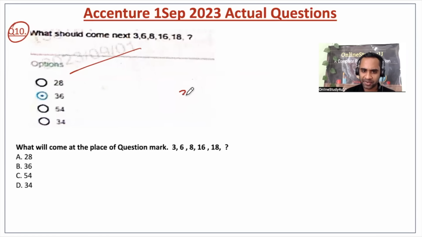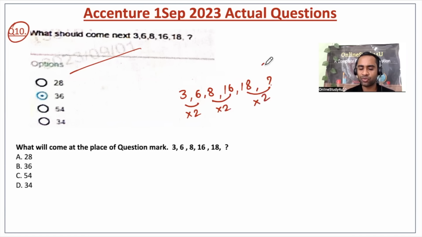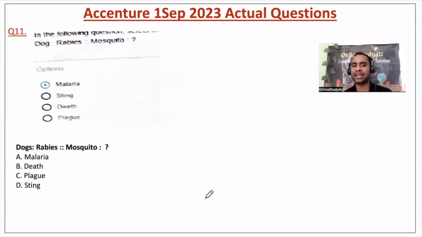Again, next question, number series: 3, 6, 8, 16, 18, and what? Now here, if you see, this is basically multiplied by 2. 3 into 2 is 6, 8 into 2 is 16, then 18 into 2 will be nothing but 36, right? A little different question, but again it is easy. I had told you in the beginning only, Accenture on campus exam will be easy.